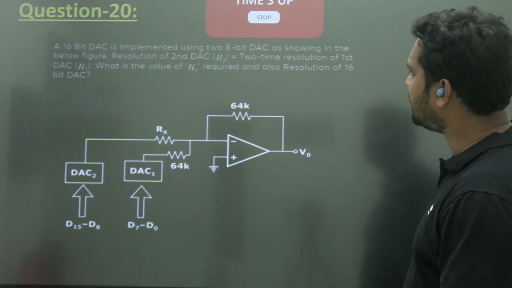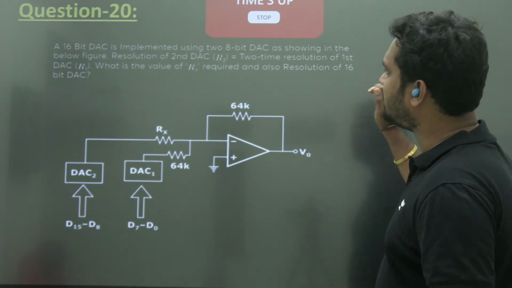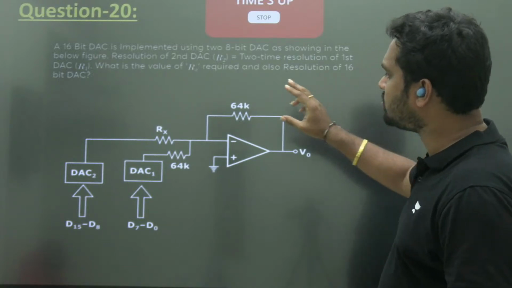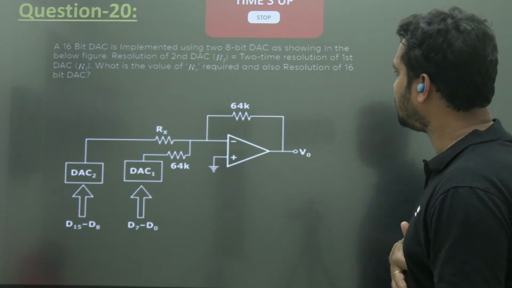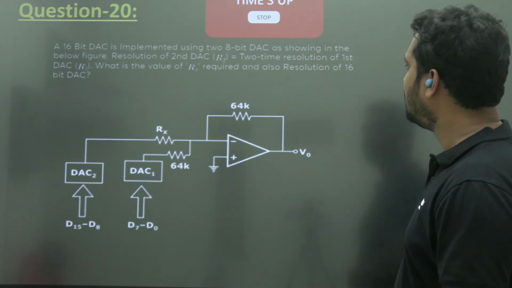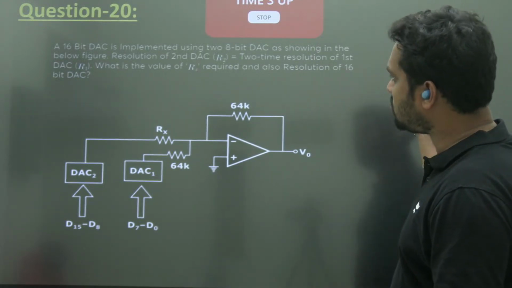So please give a try. You have a 16-bit DAC implemented using two 8-bit DACs as shown in the below. The resolution of the second DAC is R2, which is 2 times the resolution of the first DAC.